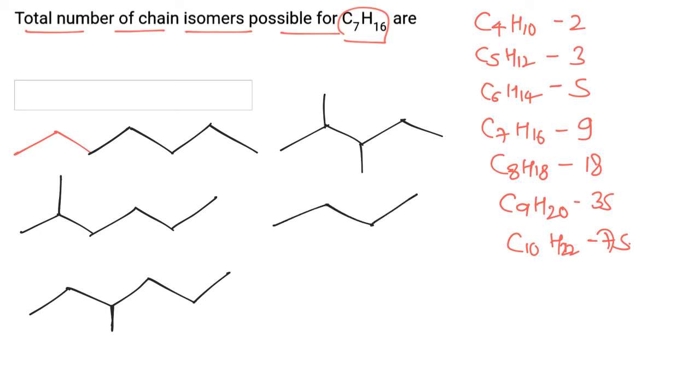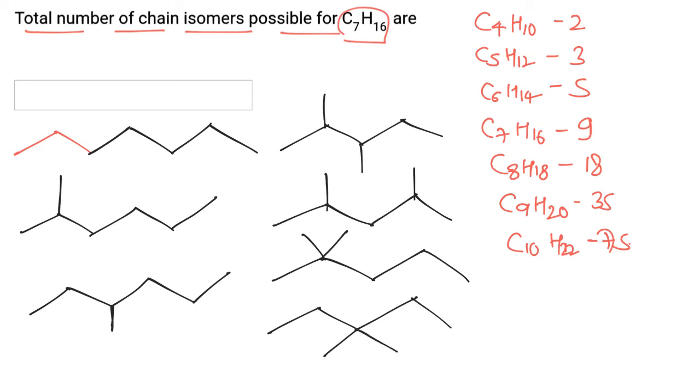Now side chains are present at 2 and 4. Other isomers have 2 side chains at the second carbon, and side chains at second and third carbon. So 4 plus 3 is 7.